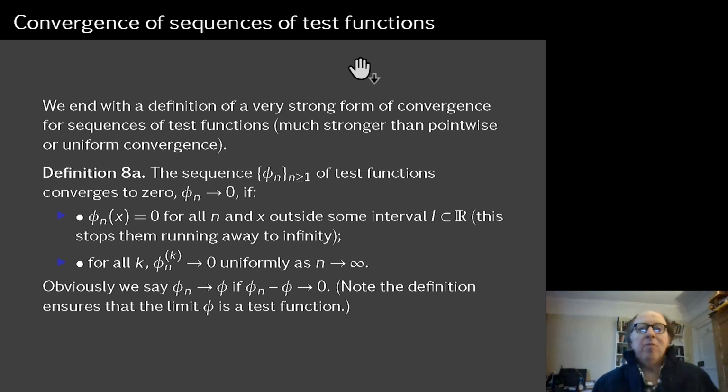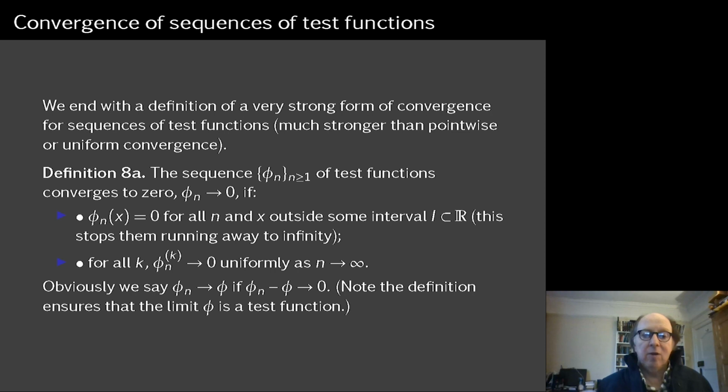Now, we're going to introduce one more thing, and this is the notion of convergence of sequences of test functions. So you will have got the impression by now that there are many kinds of convergence. In particular, the kinds of convergence that you use a lot in analysis are pointwise convergence, which says that a sequence of functions converges at each point, and then uniform convergence, which is a stronger form of convergence because it says not only do you converge pointwise at every value of x, but also you converge at essentially the same rate.